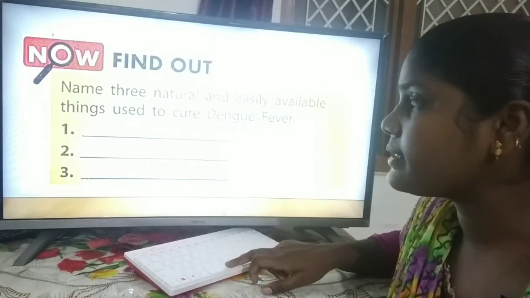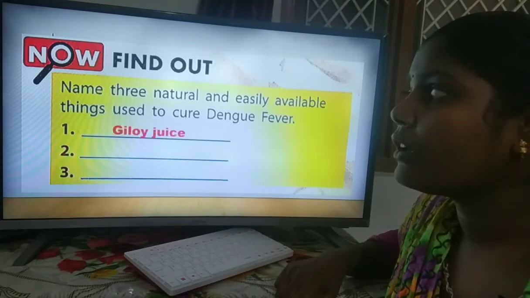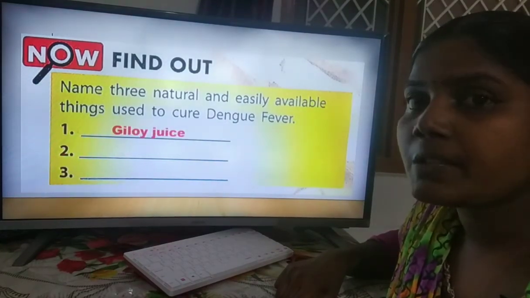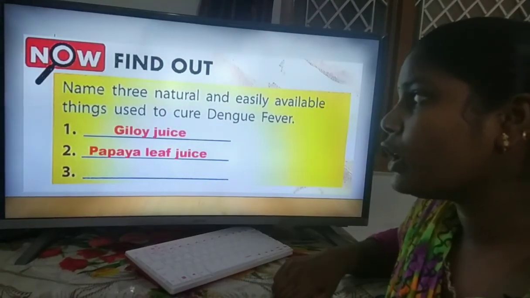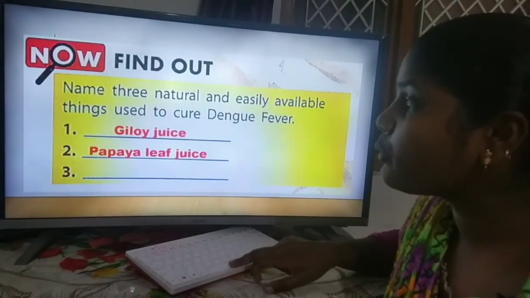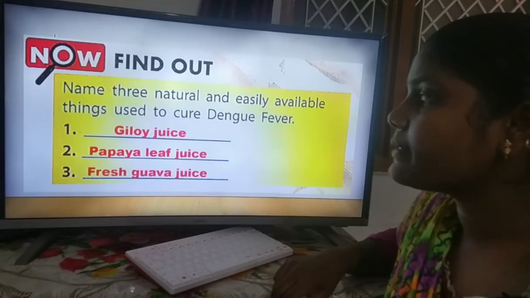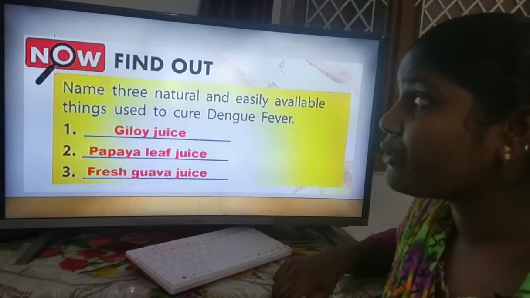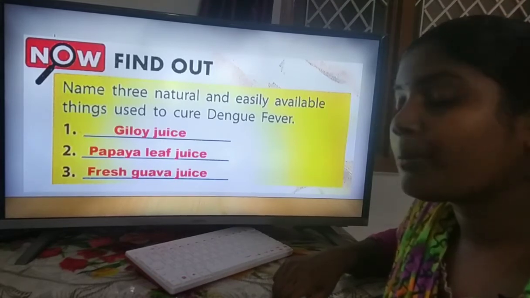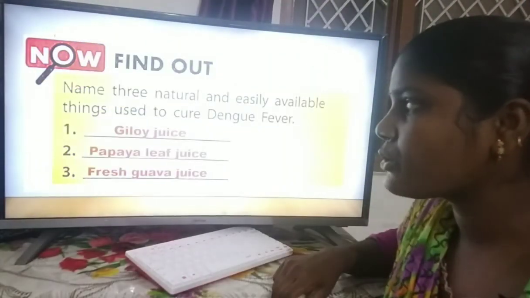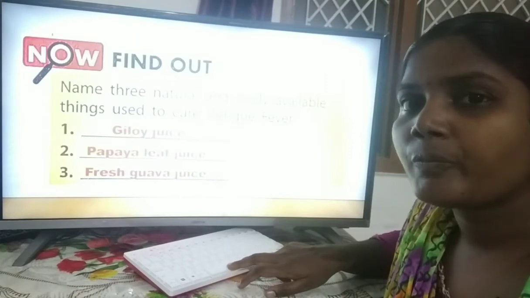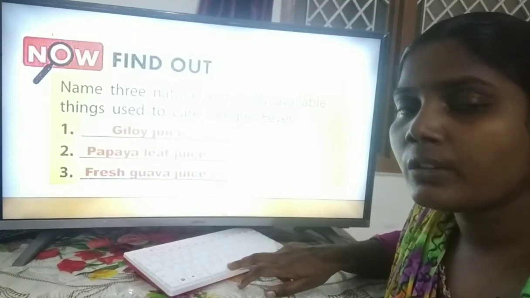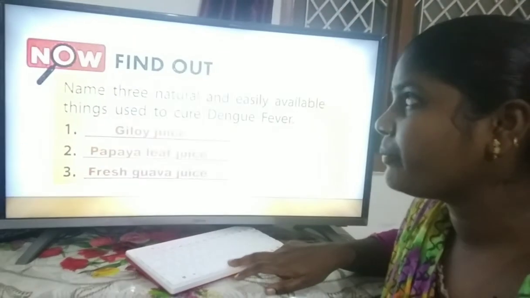The first one is giloy juice we have to drink, or papaya leaf juice, or one more choice, that is fresh guava juice. Either we have to drink giloy juice or papaya leaf juice or fresh guava juice. If we drink this juice continuously, then we will be cured of dengue fever.